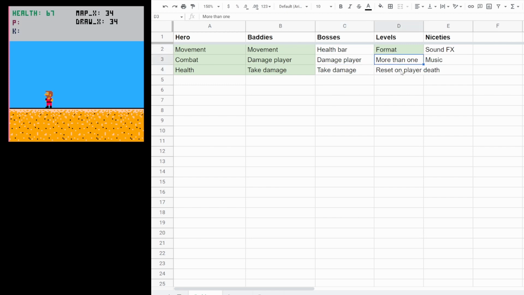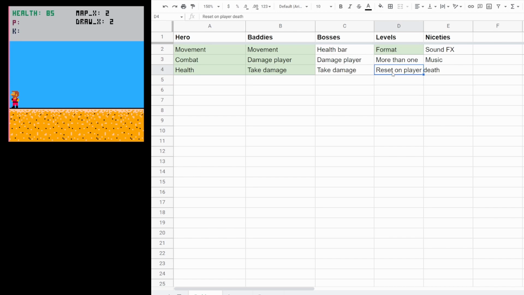So it looks like the next thing is maybe we'll keep going through the level bits. We'll make it so that the player can clear one level and then begin the next one, and also that the levels will reset when the player dies, and then we'll tackle the bosses. So in order to finish off the stuff that we'll need for the levels, I think the first thing I can probably tackle is just resetting on the player death.